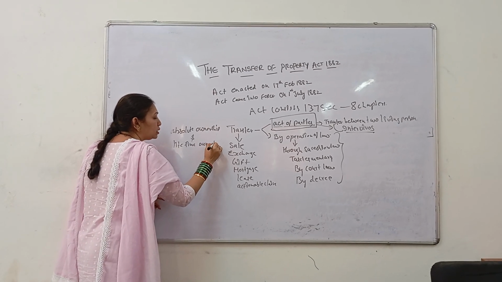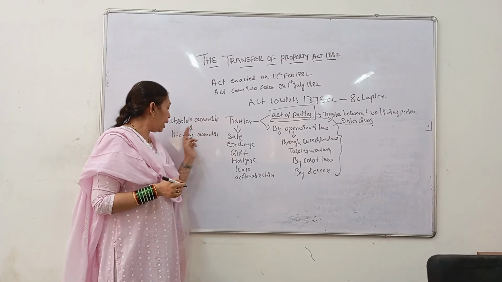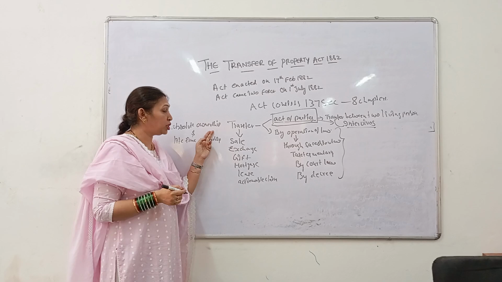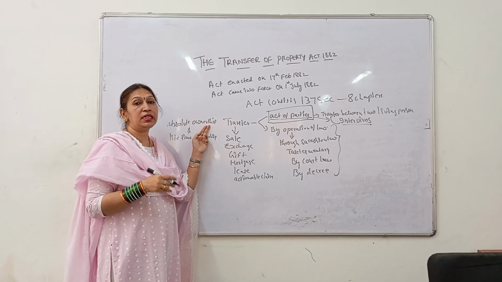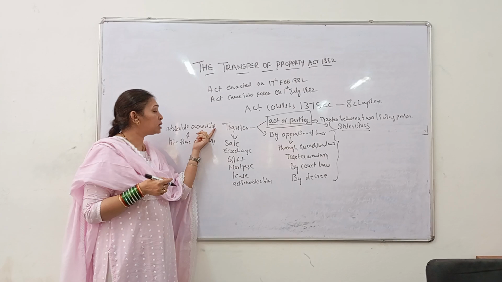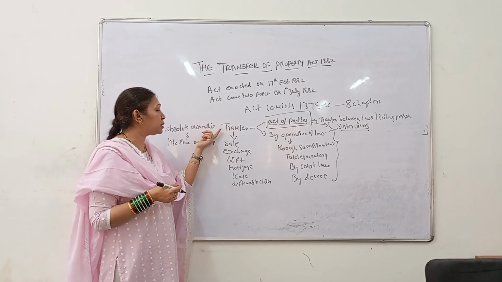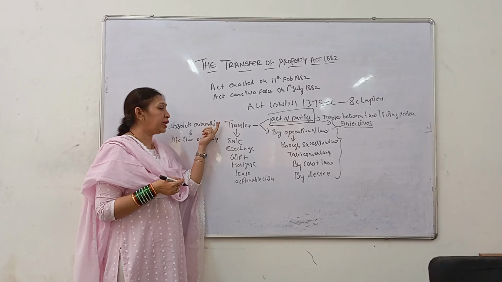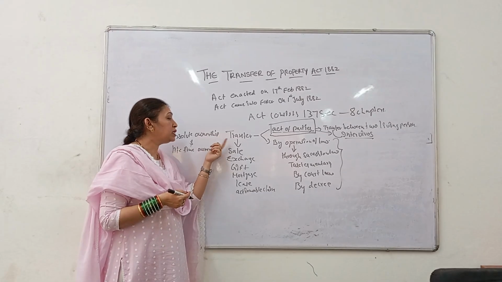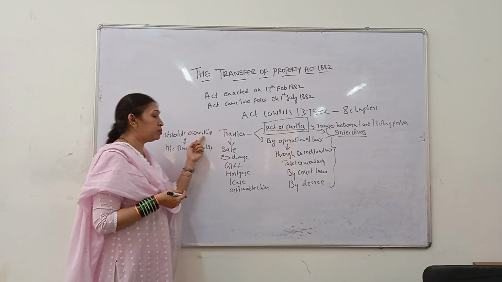Now, what is the difference we have to learn? Absolute ownership is that ownership which gives all the rights and all the possession absolutely. Here, this person is being given all the rights, meaning he can enjoy the property and at the same time he can even sell the property. That time we call that person an absolute owner.